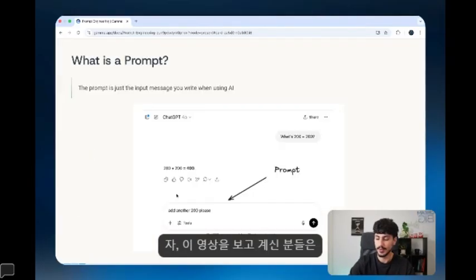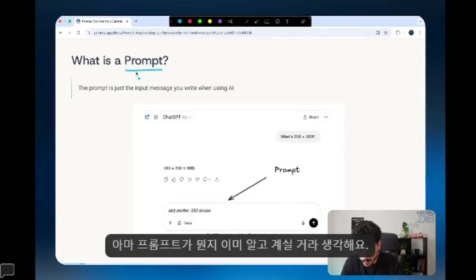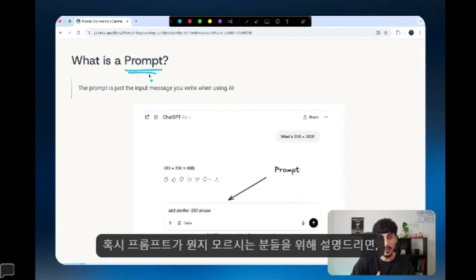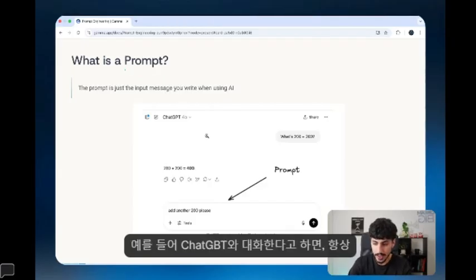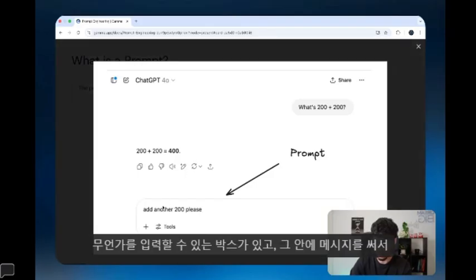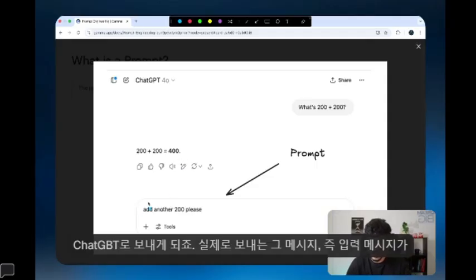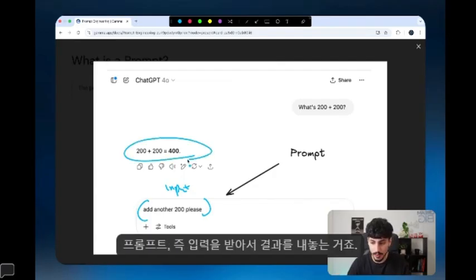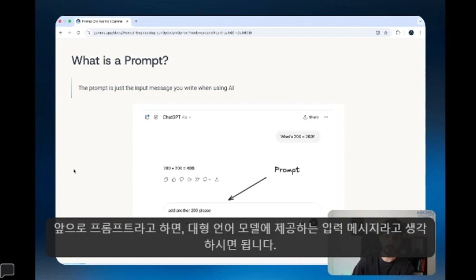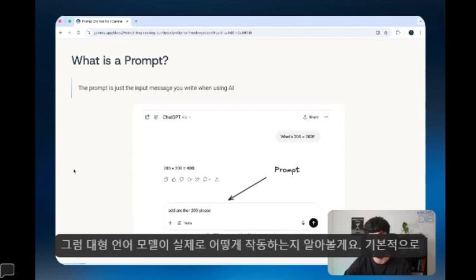So if you guys are watching this video, I assume you already know what a prompt is, but just in case you don't, a prompt is just the input message you send over to the large language model. So let's say you're talking to ChatGPT, you're always going to have this box where you can write something inside it and send that message over to ChatGPT. The message that you actually send over, or the input message, is what we call a prompt. And then the large language model will get that prompt or that input and it will give you an output. So from now on, every time we say prompt, just think the input message you provide the large language model.